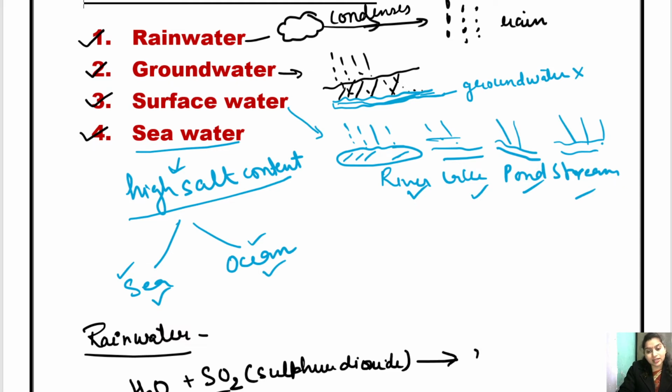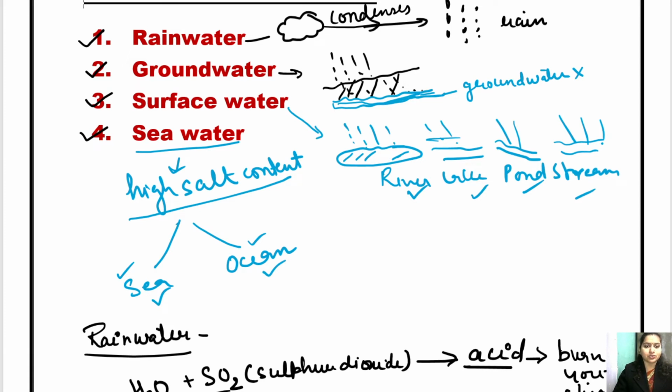When they react, they can even form acid. Okay, and this acid is so dangerous that it can even burn your skin. Getting it? That is why we should not go out in the rain. We should get covered with a raincoat or something like that. Generally we should avoid it, and especially the first rain, we should avoid it because it may contain such harmful gases. All right, so it is clear.